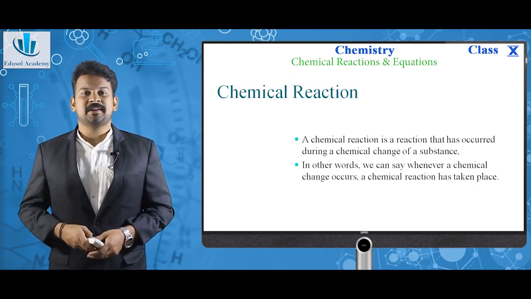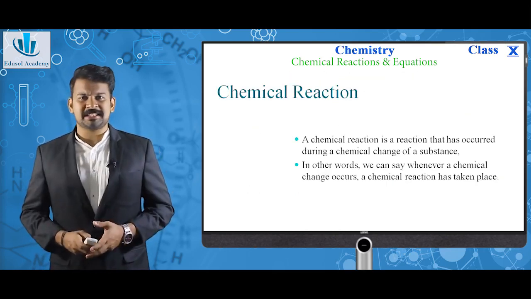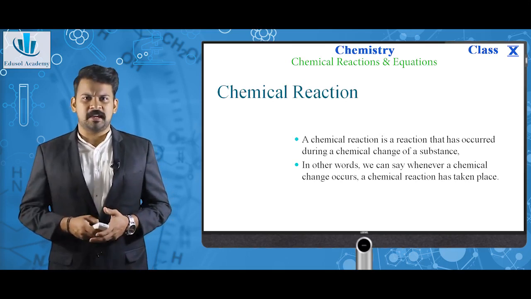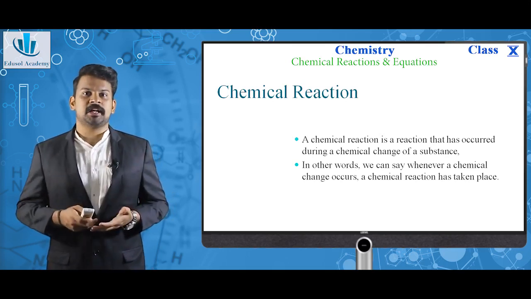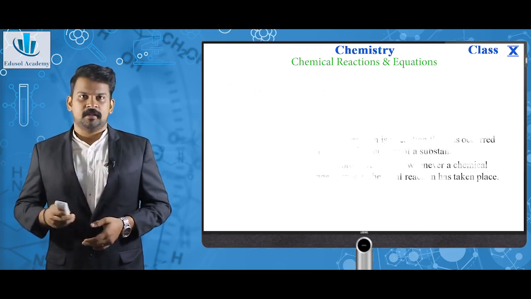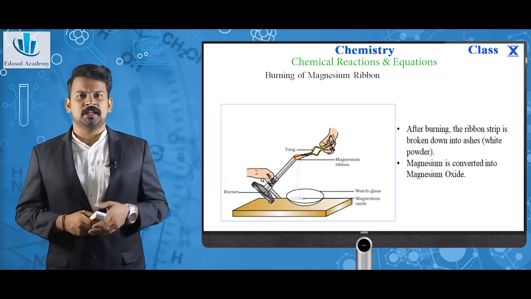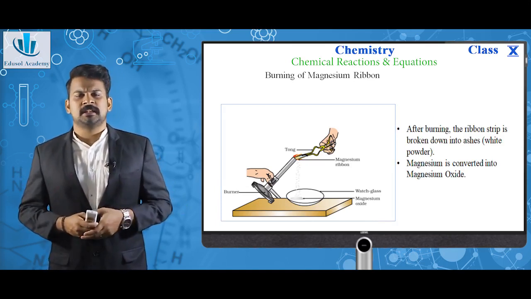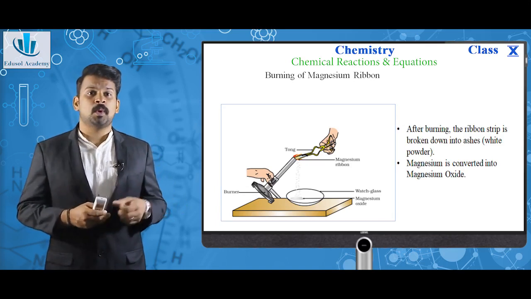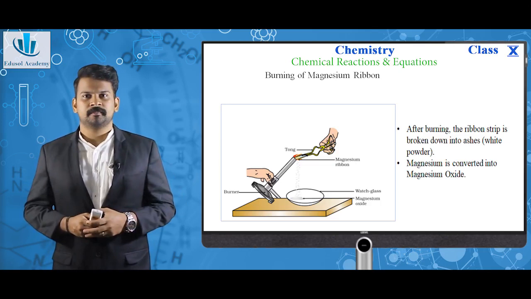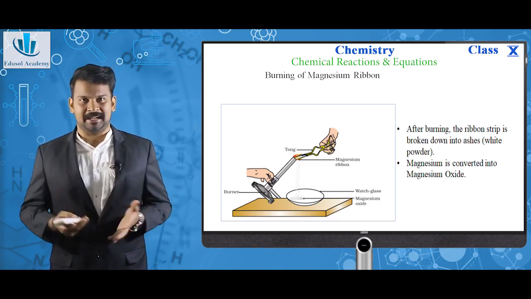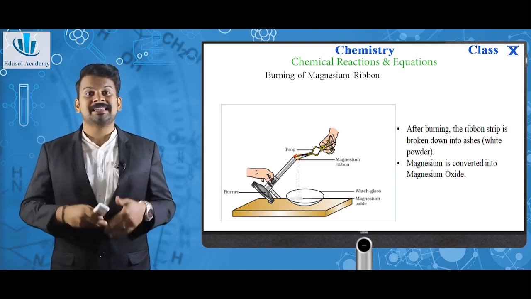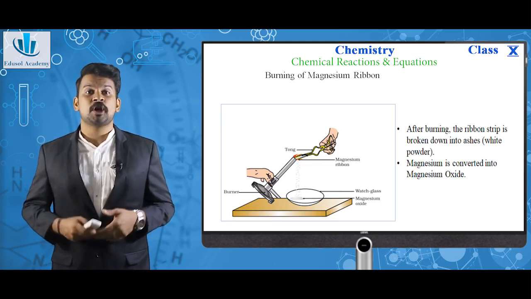So next, what is a chemical reaction? A chemical reaction is a reaction that occurs during a chemical change of a substance. In other words, whenever a chemical change occurs, a chemical reaction has taken place. This is an image that you can see in your textbook. It is the burning of a magnesium ribbon. After burning, the magnesium ribbon is broken down and reduced into ashes, which look like a white powder. Magnesium is converted into magnesium oxide, which means the chemical composition is changed. That means a chemical reaction has occurred.